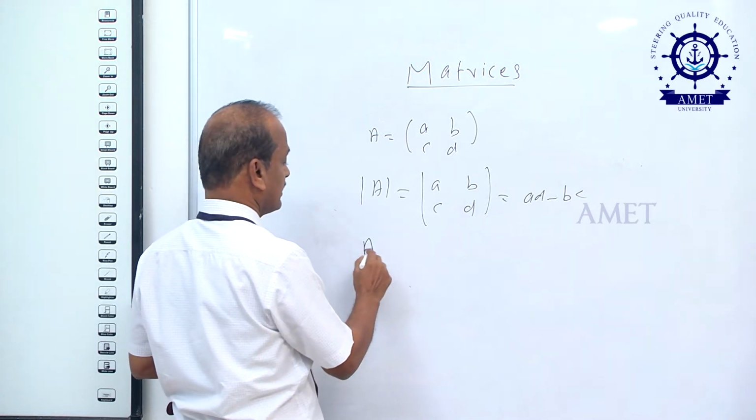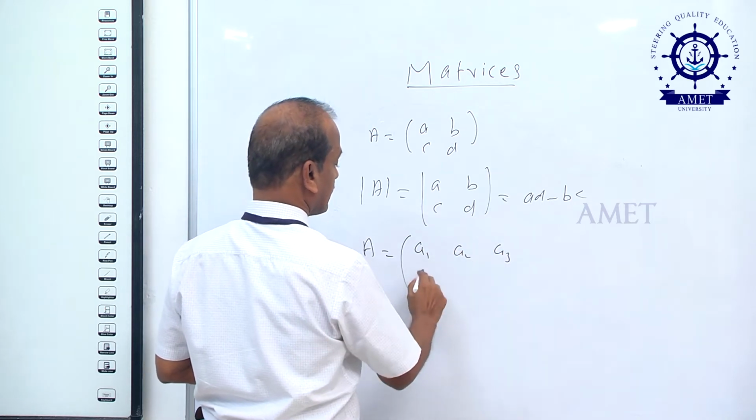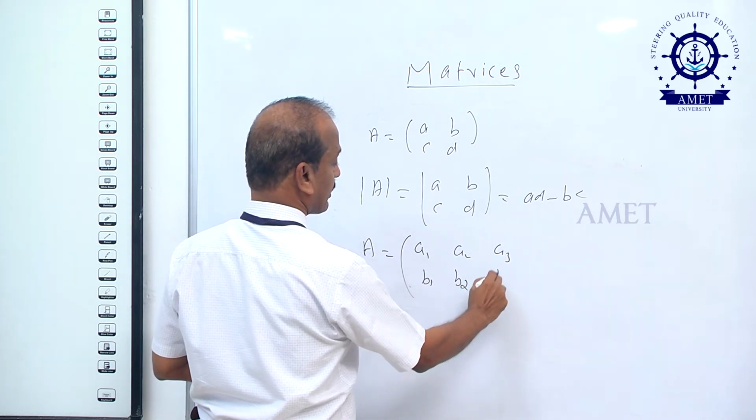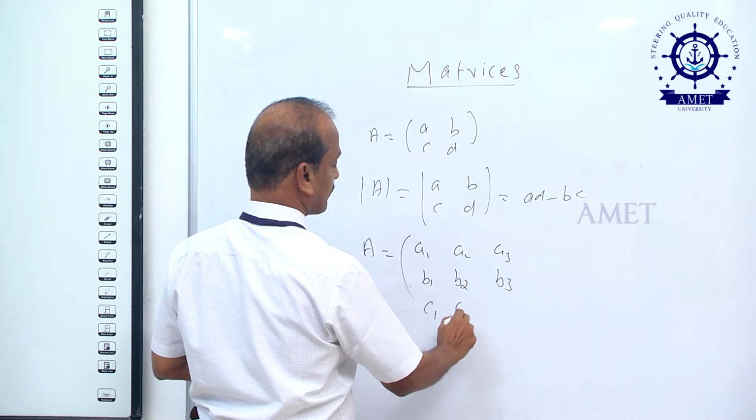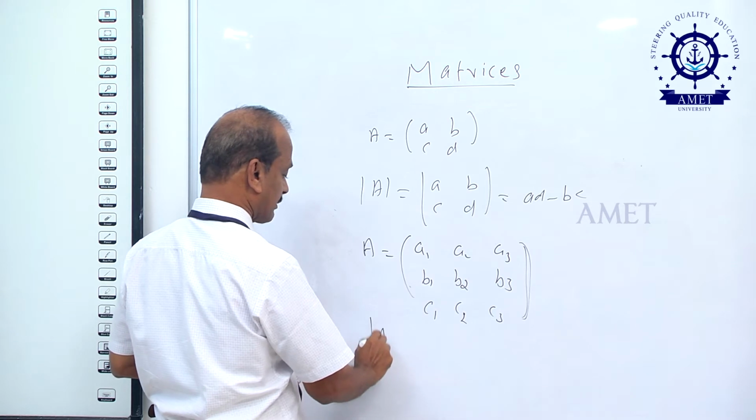Suppose you take A equal to A1, A2, A3, B1, B2, B3, C1, C2, C3. How do you find the determinant of A?